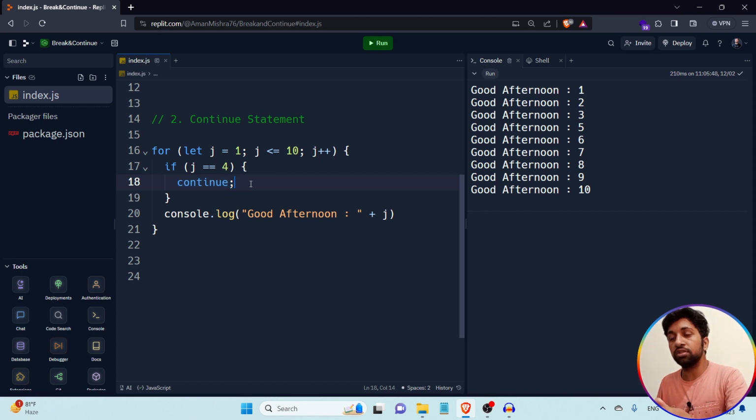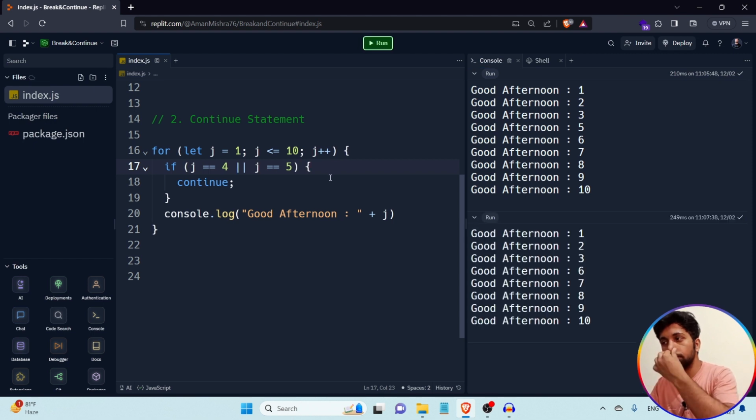Whenever I write continue, whatever code remains after this line is not executed, and control automatically goes to the next iteration. So for skipping any particular iteration, we have to use the continue statement. Understand? This is how the continue statement works. If I hit continue when j is equal to 4 or j is equal to 5, for that purpose I just want to skip.